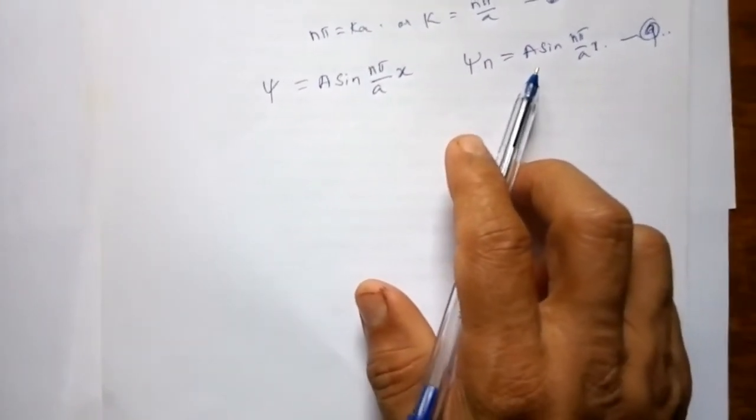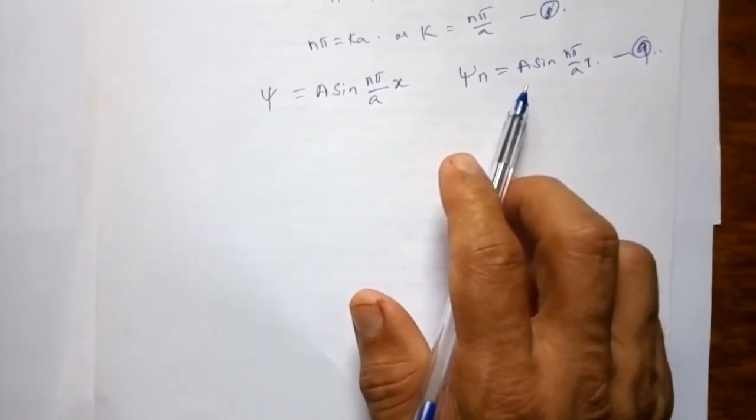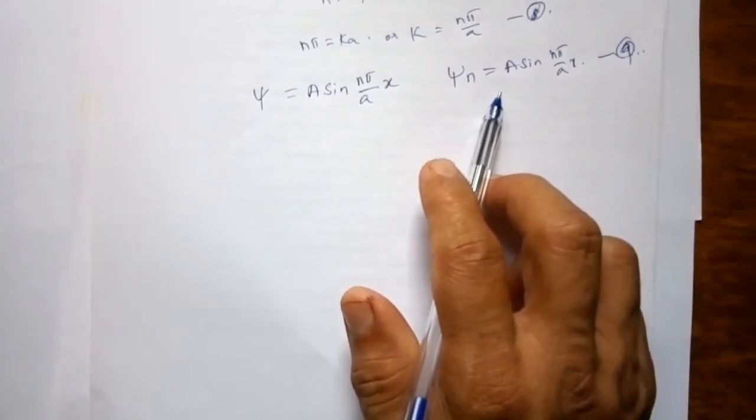So the task is not over. We have to evaluate A in equation 9. You don't know what exactly A is, so we have to perform the normalization of this wave function.